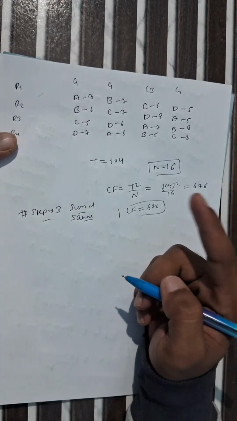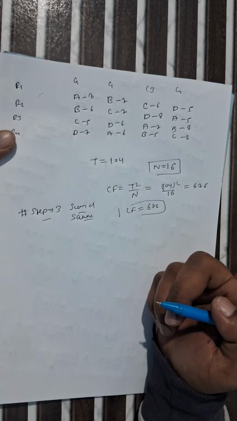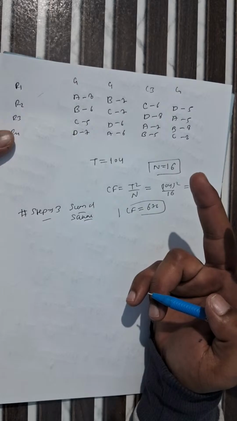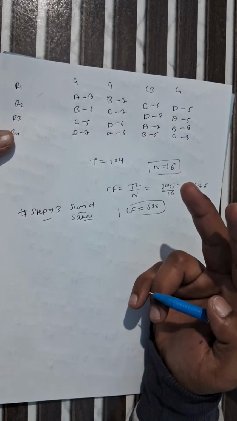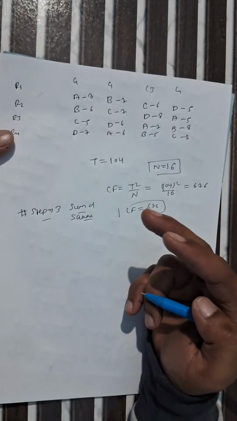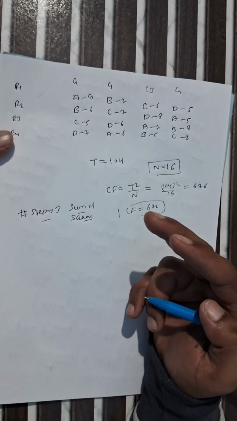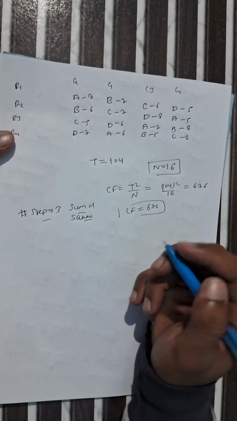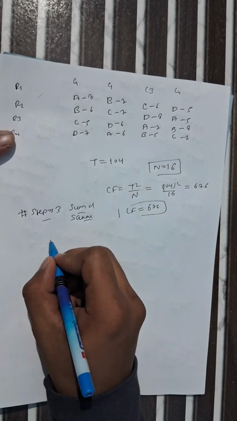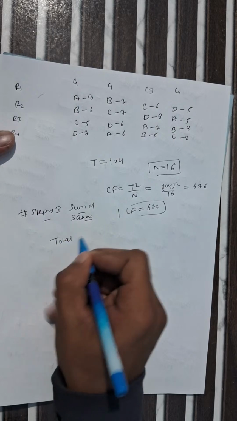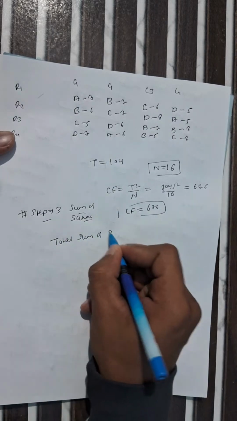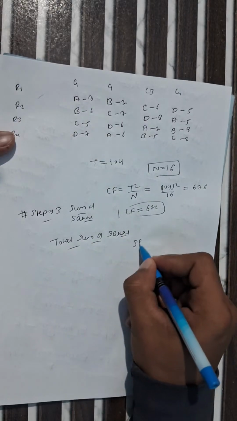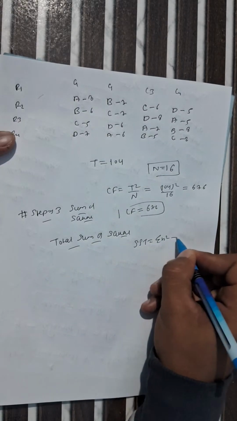In step 1, we consider our null hypothesis and alternate hypothesis. In step 2, we calculate our total, and in step 3, we calculate sum of square. First we understand how we calculate total sum of square. What is the formula? SST equals summation of x square minus CF.